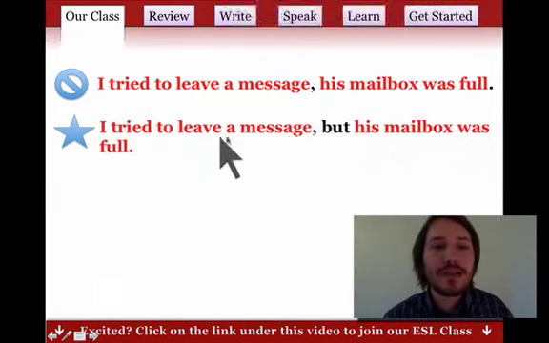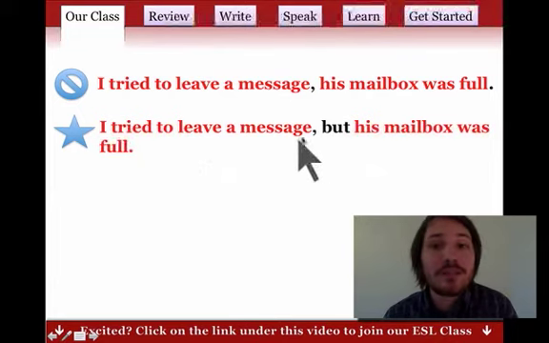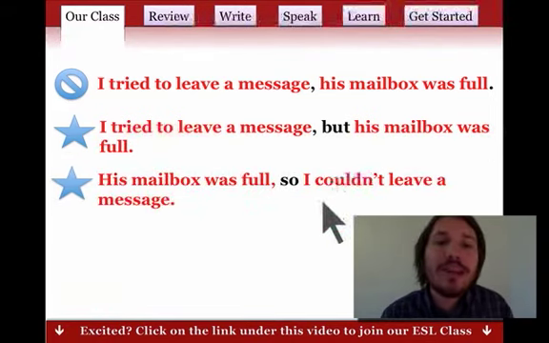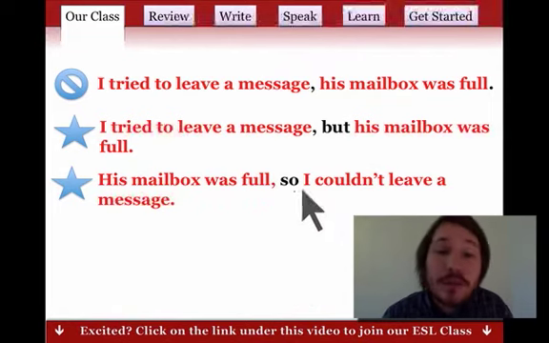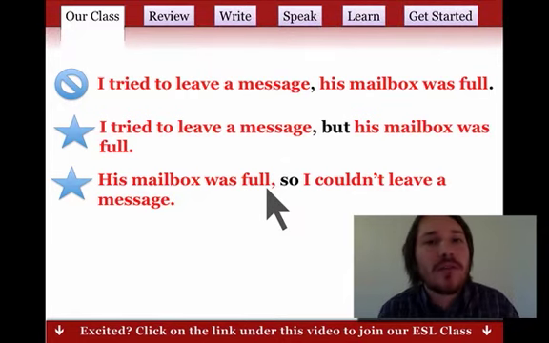How can we do it? I tried to leave a message, but his mailbox was full. That's correct. We use a comma, and we use a conjunction. So today we're going to talk about using conjunctions to make complex, interesting sentences. His mailbox was full, so I couldn't leave a message. Right? Again, we use a conjunction and a comma to join two independent clauses, two complete sentences.